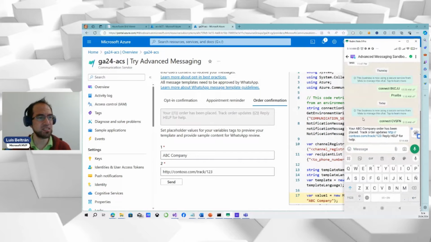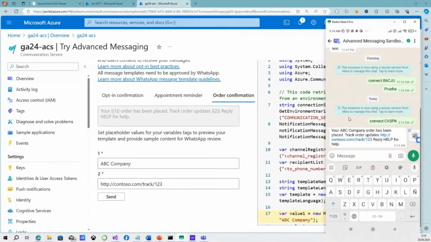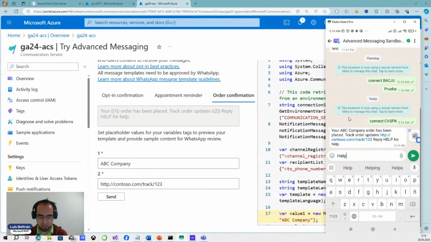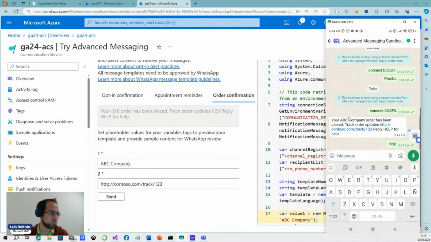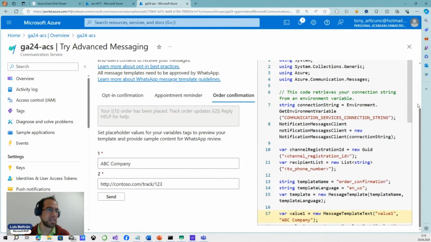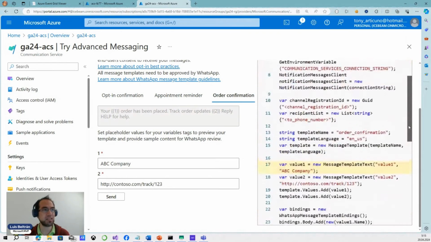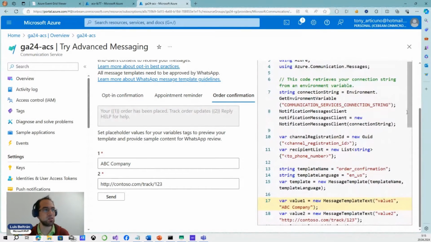That's the message that was sent to the customer, and maybe I will just reply help. Nothing happens because this is not connected to anything so far. That means the user replied, so now I can send free form messages, right? And here I have the code that will be relevant later. This is how I can connect, integrated into some application.